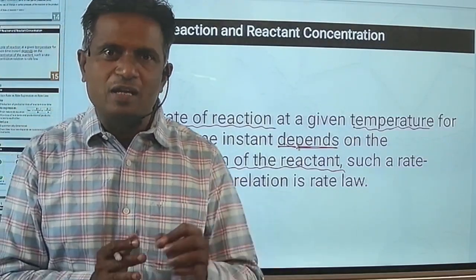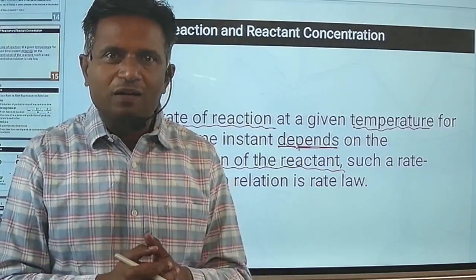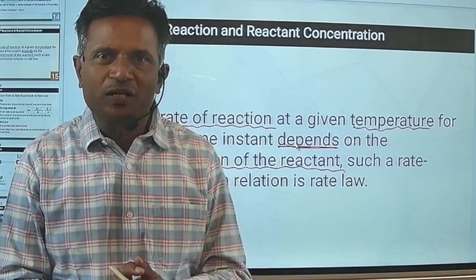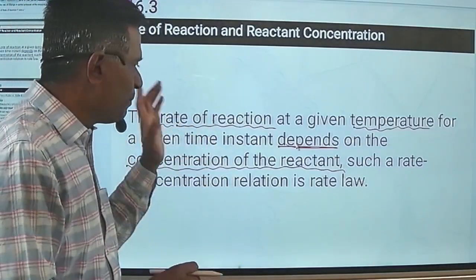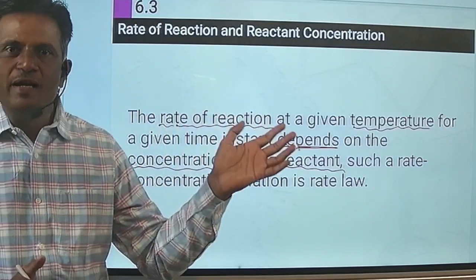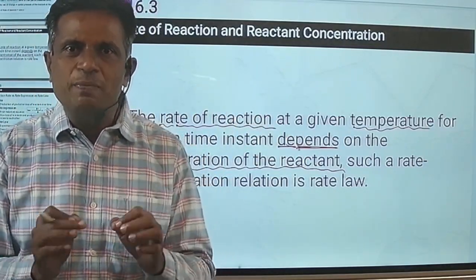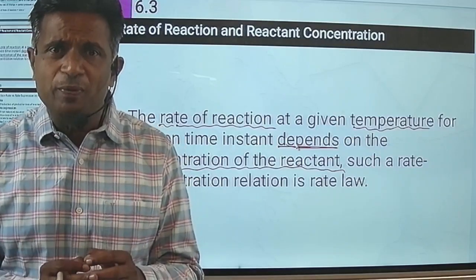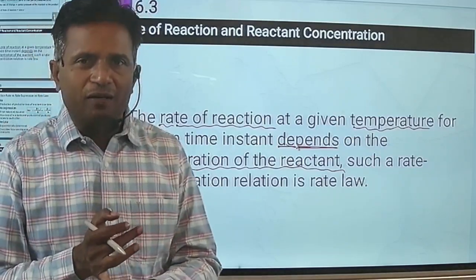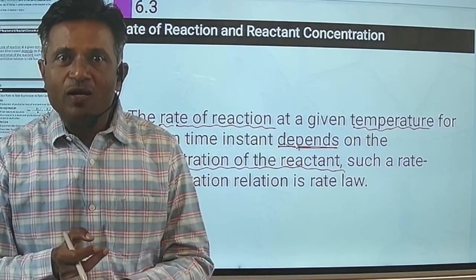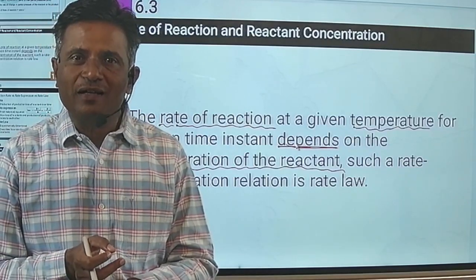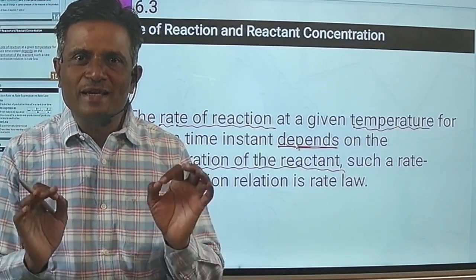Why am I saying at a given temperature? Because the rate gets affected by temperature. That means rate depends upon concentration and temperature. Okay, and this relationship between the rate of chemical reaction and concentrations of reactants is called the rate law.